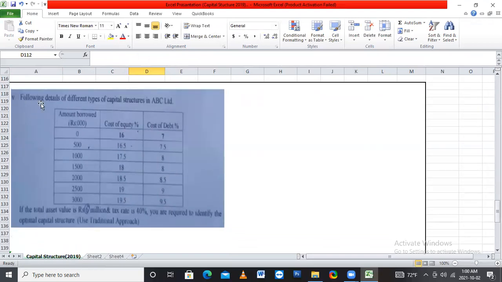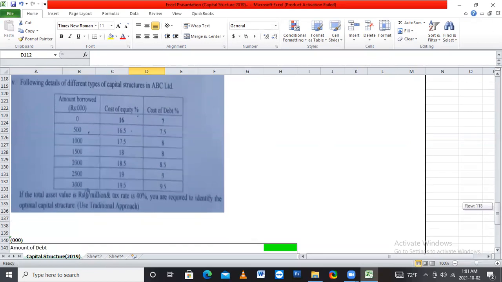Final question. Following are the details of different types of capital structure in ABC Limited. Amount borrowed and cost of equity, cost of debt. The total asset value is 6 million, tax rate 40%. You are required to identify the optimum capital structure. Use the traditional approach. We use this information in the table.